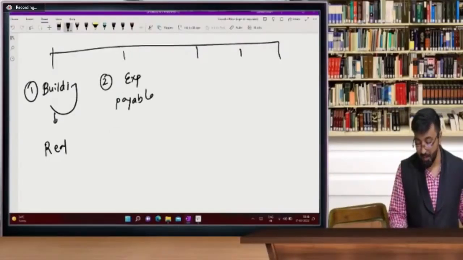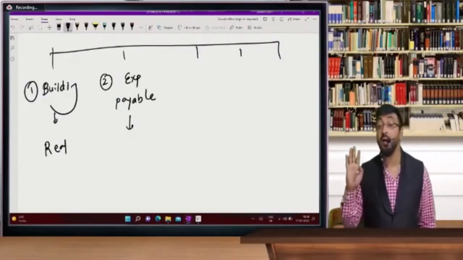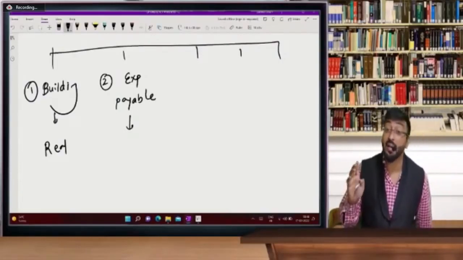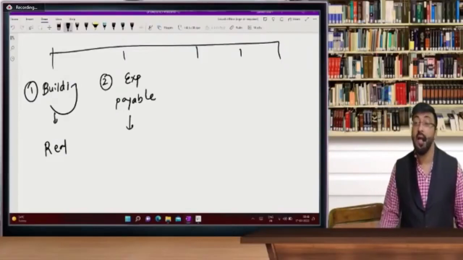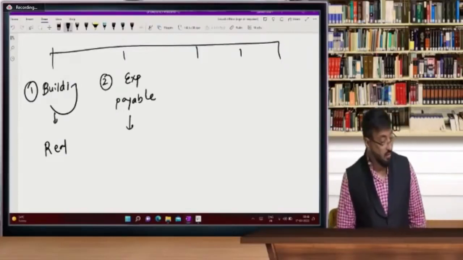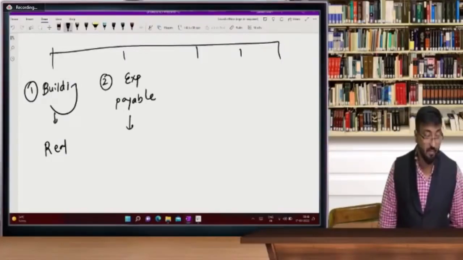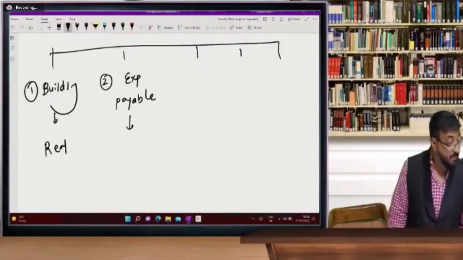expense payable. I don't want just the account, I want the entry also. For expense payable, I want the entry from your side. What is the entry? Beta, I want the entry from your side.